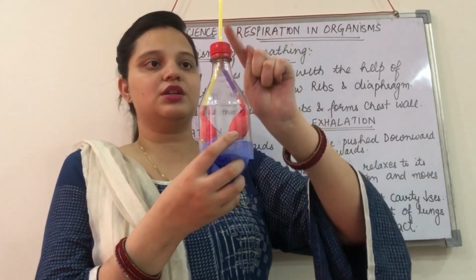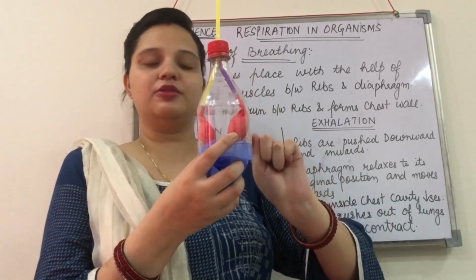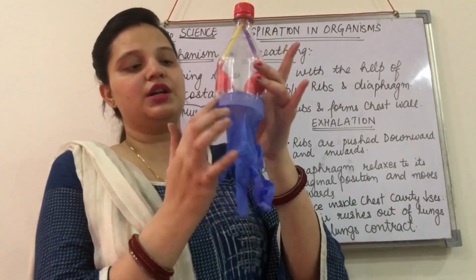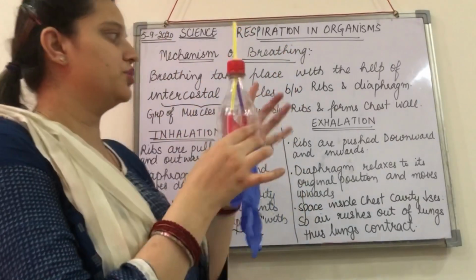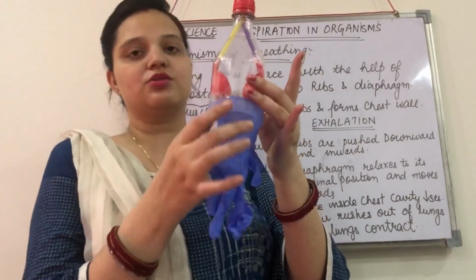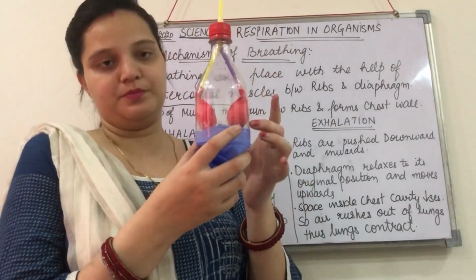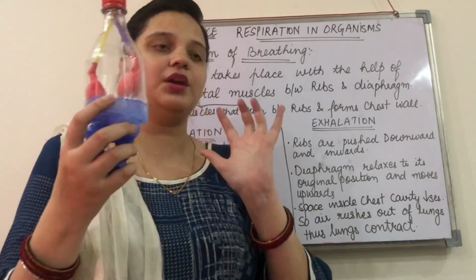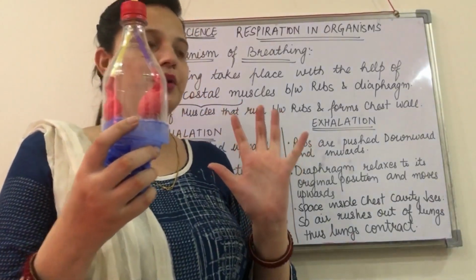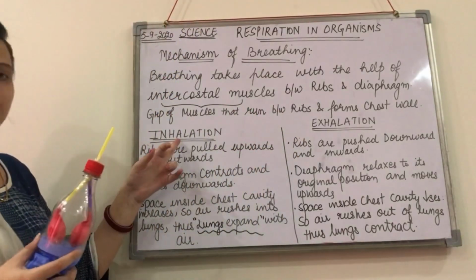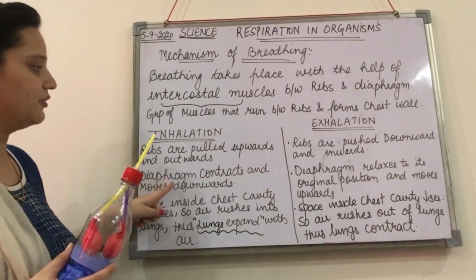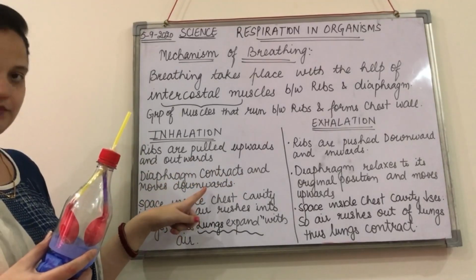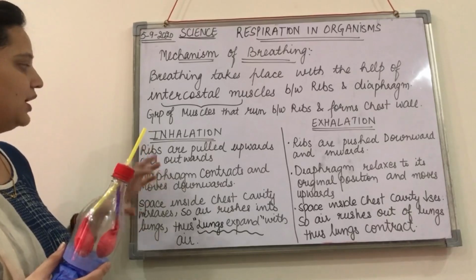Okay, so the inhaled air will be moving to the bronchi, bronchi to the lungs, and this is the muscular sheet that I have shown you in the diagram also, and here this muscular sheet is acting as the diaphragm. Okay, so this blue sheet you can see, this is the diaphragm now. Okay, so let's discuss now what is going to happen in the inhalation process. Firstly, the diaphragm contracts and it moves downwards. Okay, and what will happen to the ribs?